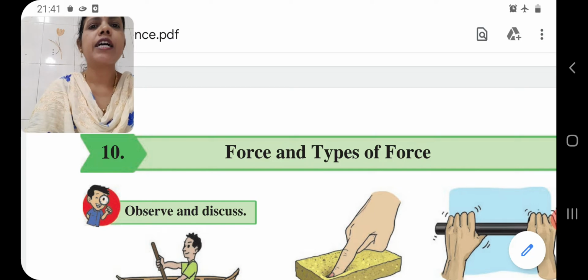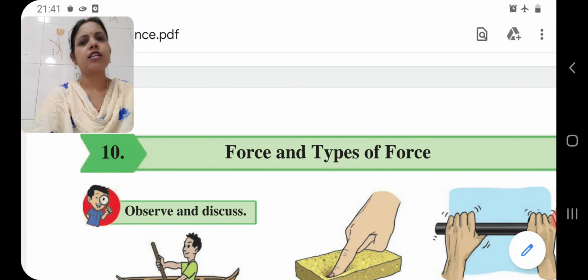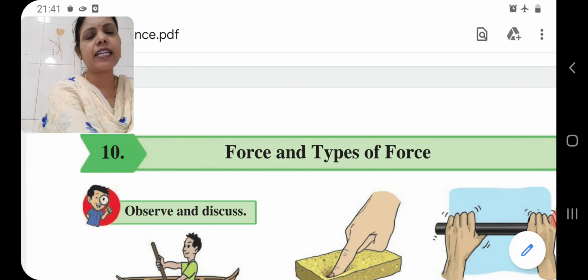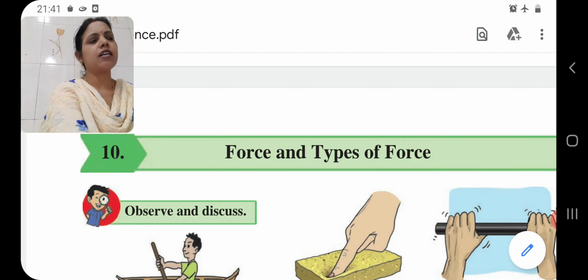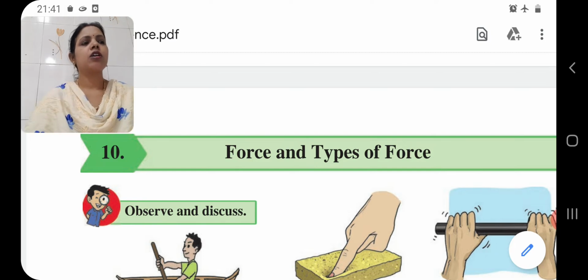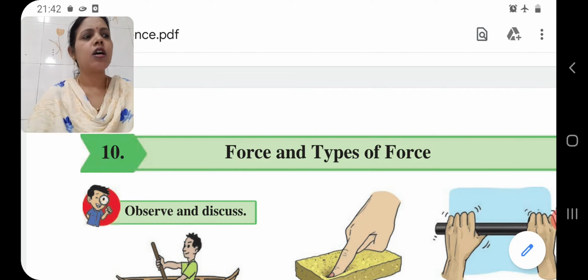So children, in our last class we completed this lesson, that is force. No object changes its position on its own. Correct? Next, force is necessary for making an object move.